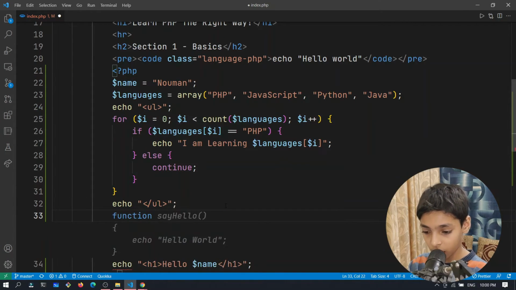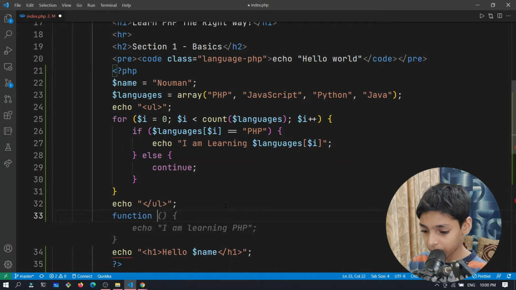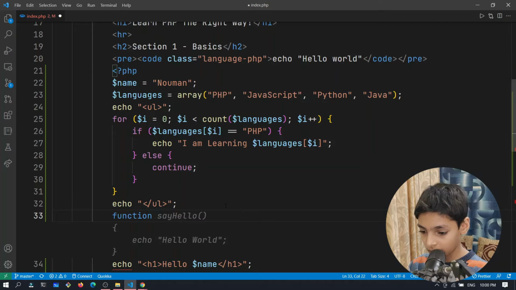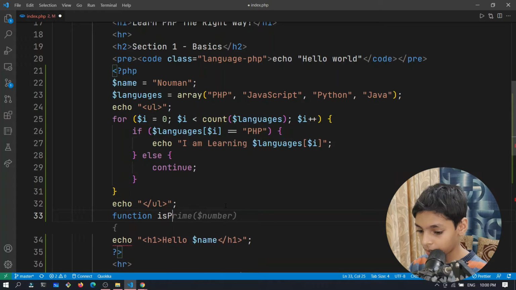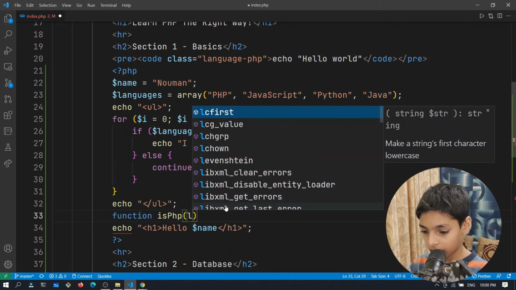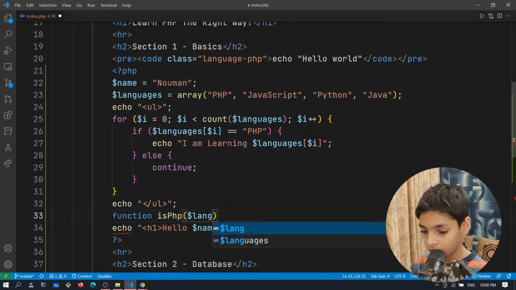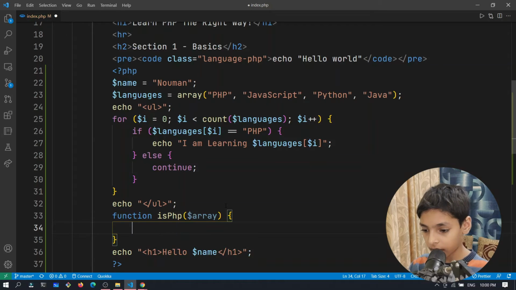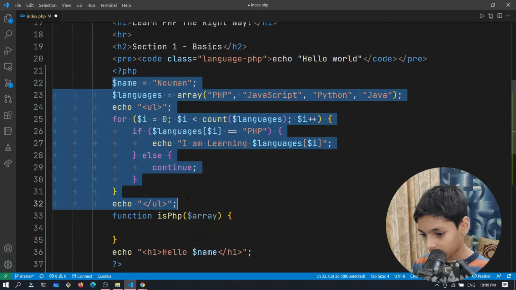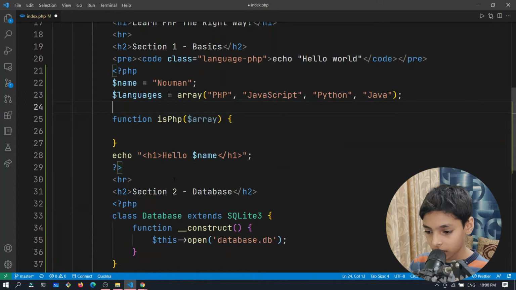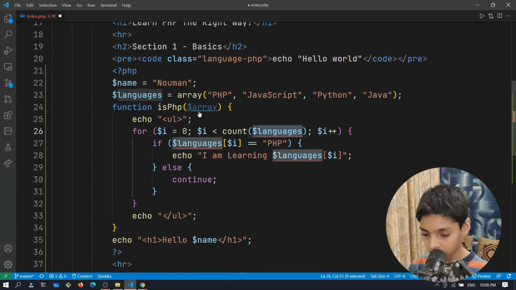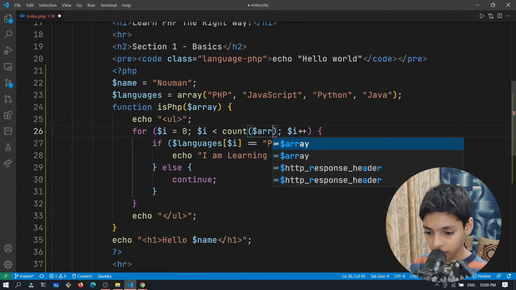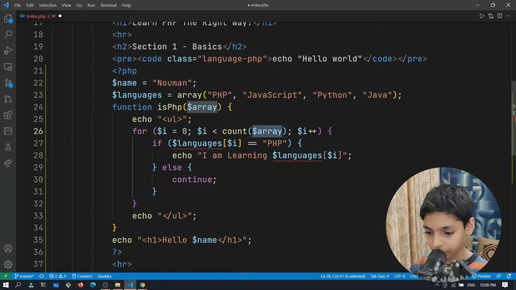So we'll create this function called isPHP, and that takes a languages array, or we can simply say array, and then we can wrap this whole thing inside of this function. And instead of languages we need to say $array everywhere.